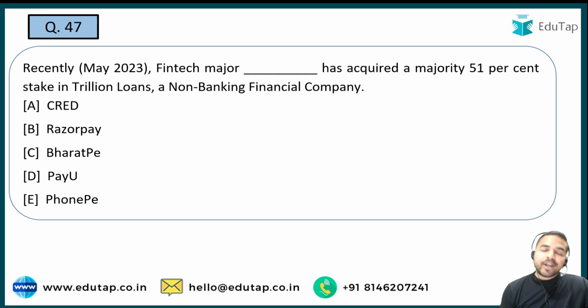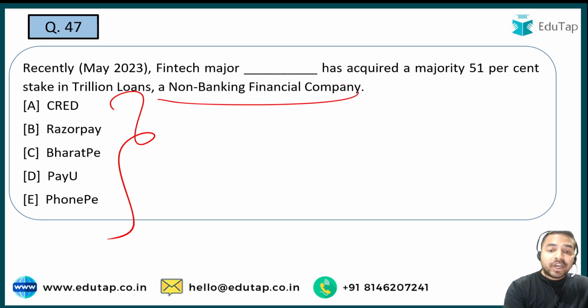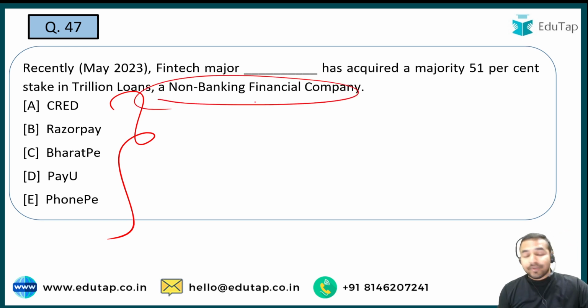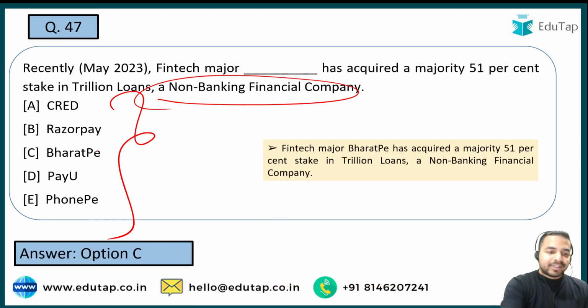So here you are required to tell me the name of the organization which has acquired a majority 51% stake in Trillion Loans, which is a known non-banking financial company, guys. Once again, a typical acquisition and merger news article. And here, guys, whenever we talk about acquisitions and mergers, you are always required to remember the names of the entities which have merged. And when we talk about an acquisition, तो कौन सी कंपनी ने किसको एक्वायर किया है, ये भी याद रखना काफी इंपॉर्टेंट है. And here guys, the right answer is BharatPe.